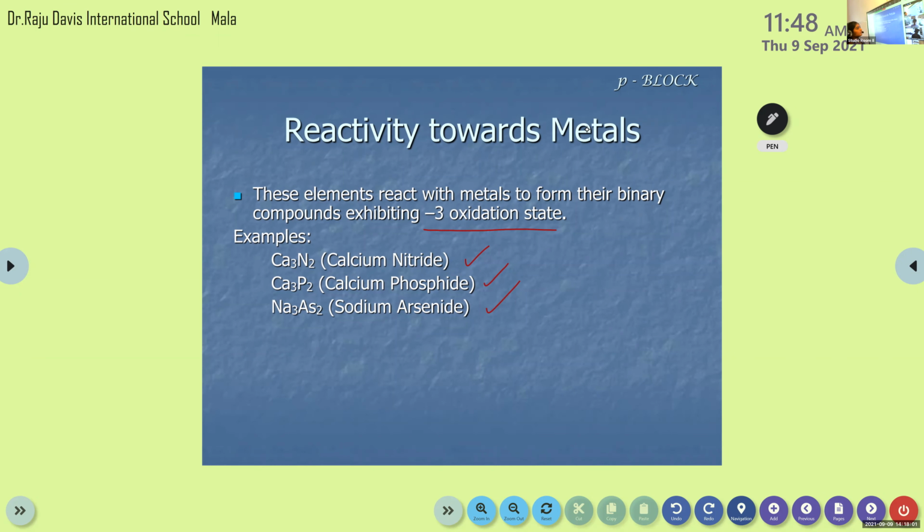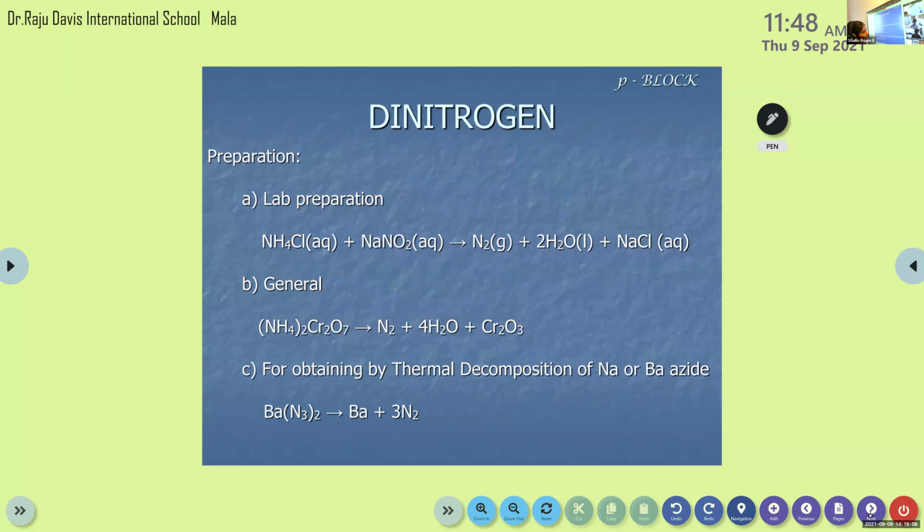That's for the group 15 elements. We can discuss the remaining about nitrogen, ammonia and nitric acid in the next class. Then group 15 will be completed. I told you the phosphorus portion is deleted. Then we can move to group 16.